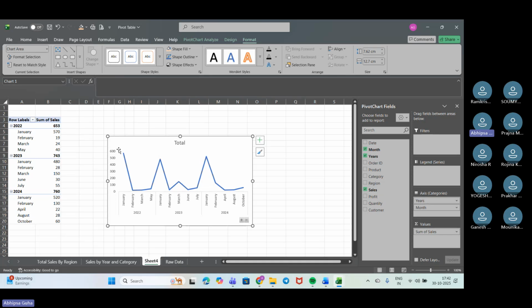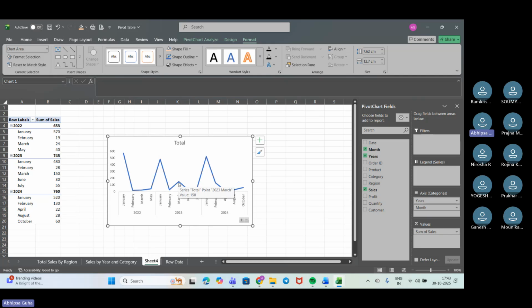So I can see here from the chart that in January, I got a peak. It went higher in January, lower in February. February, March, and May, the sales were pretty low. Then again, it went up thoroughly in the region of January in 2023. Next, there is a fall in February.